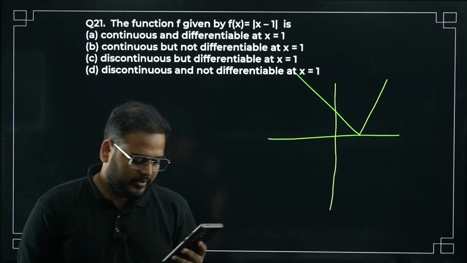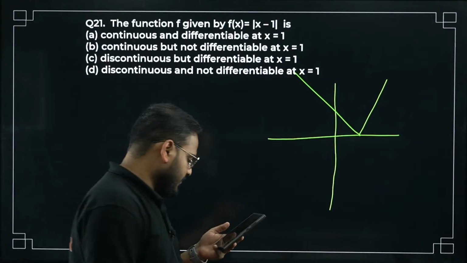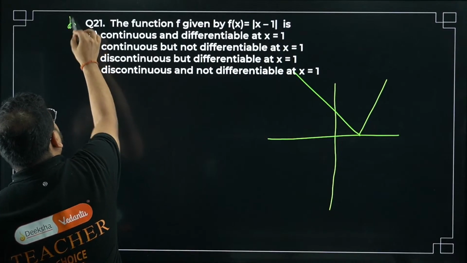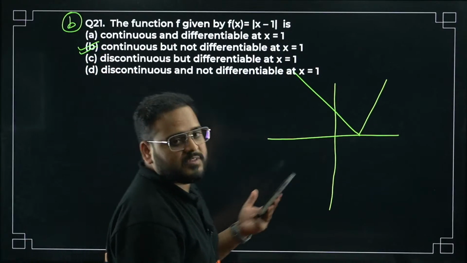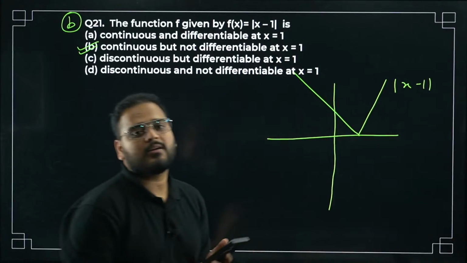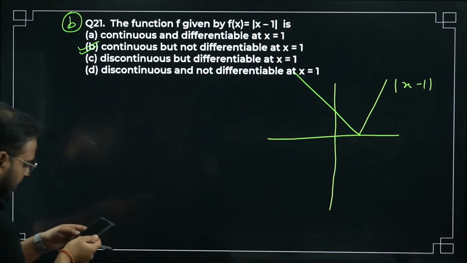I'm getting the answers already. Variza is giving me the right answer. Pratima is also giving me the correct answer. B is correct. This is the graph of mod of x minus 1. At x equal to 1, the graph is 0, and the rest is all positive. Please check.